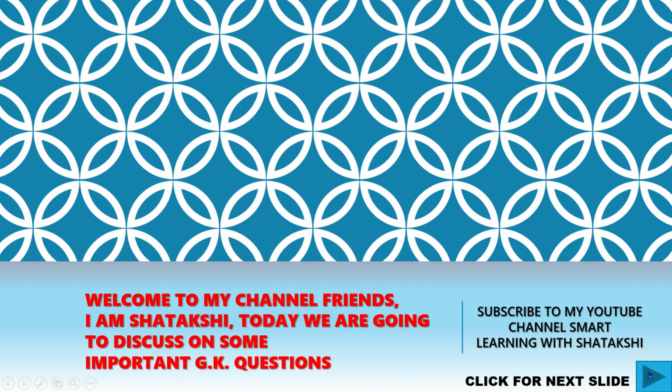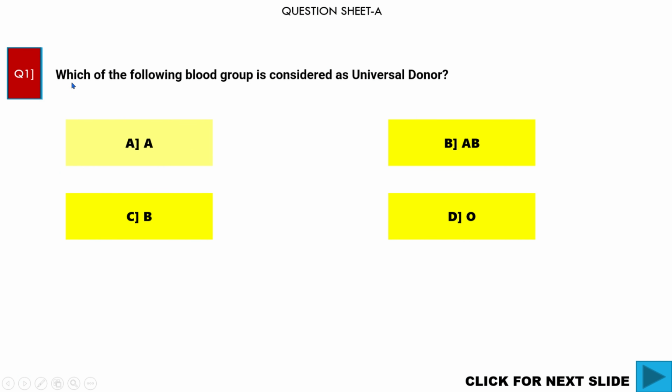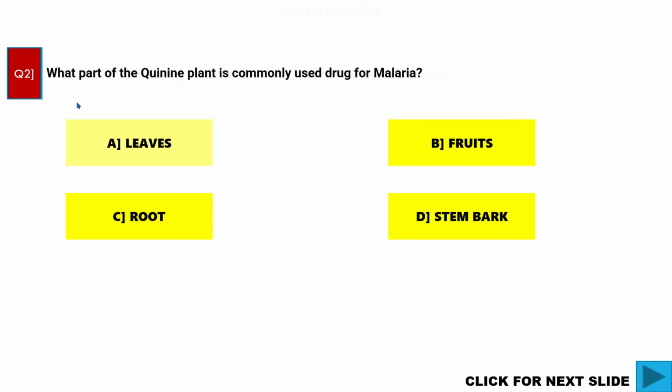Today we are going to discuss some important GK questions. First question, which of the following blood groups is considered as universal donor? D. O is the answer. What part of the quinine plant is commonly used as a drug for malaria? D. Stem bark.